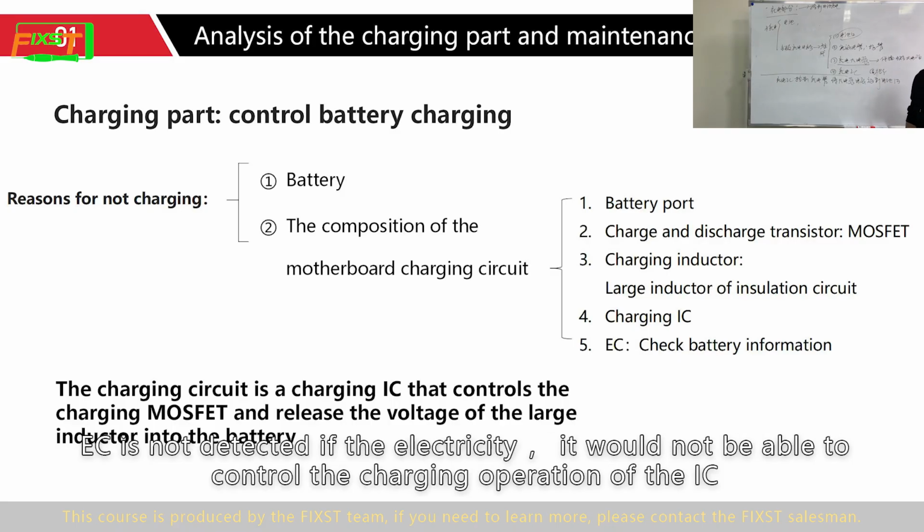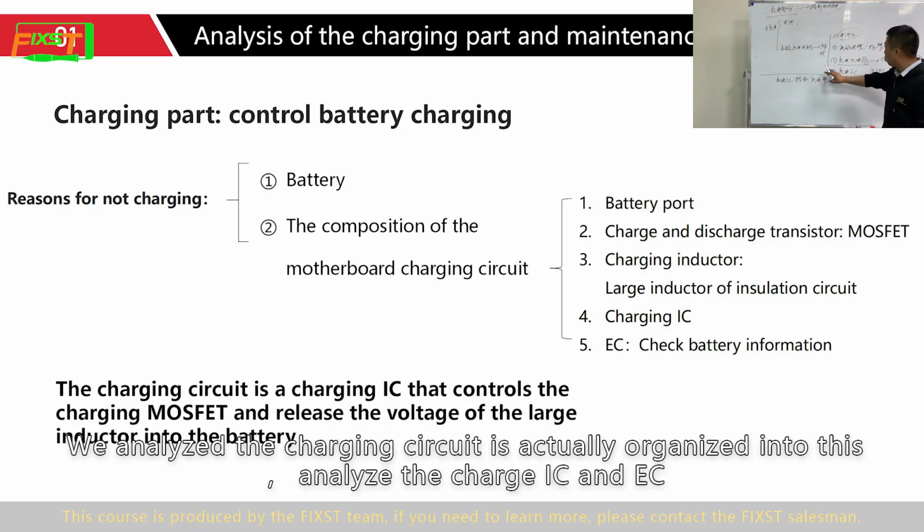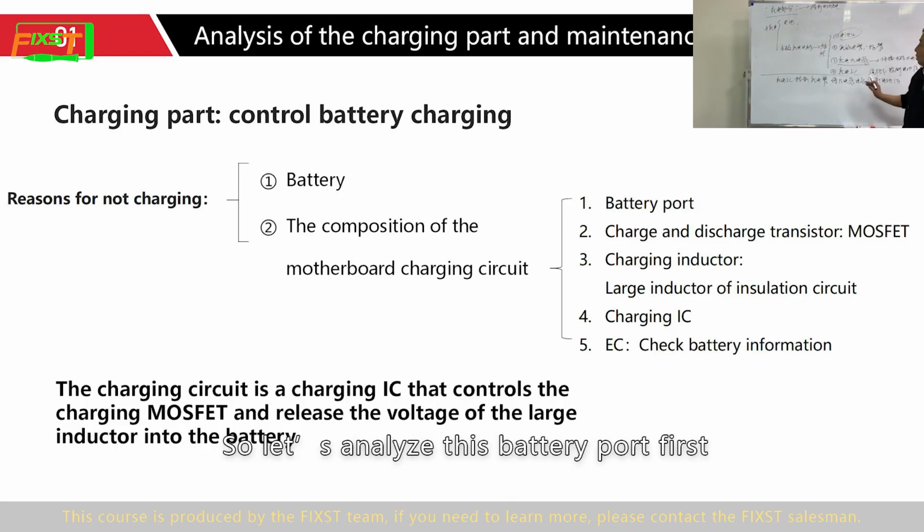If the EC is not detecting the electricity, it will not be able to control the charging operation of the IC. It is mainly used to detect power and battery information. We analyze the charging circuits, actually organized into this: analyze the charging IC and EC. So let's analyze the battery port first.